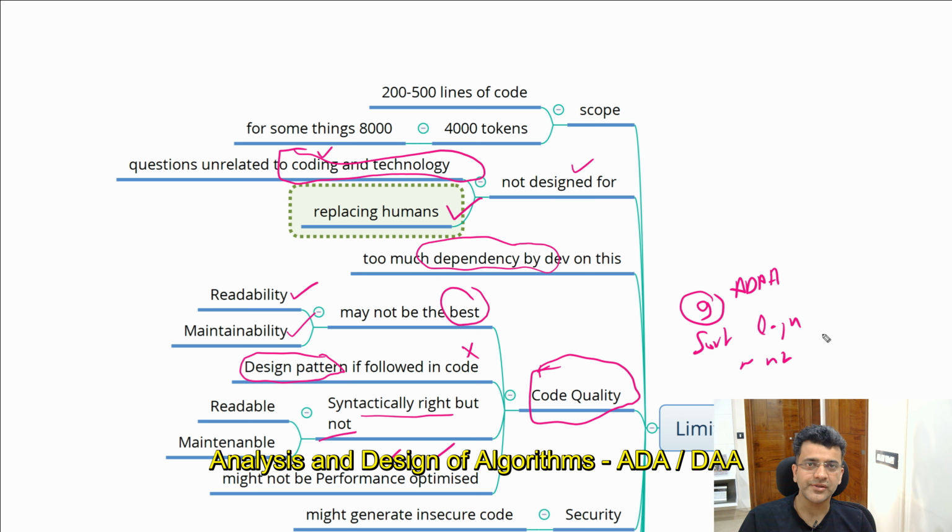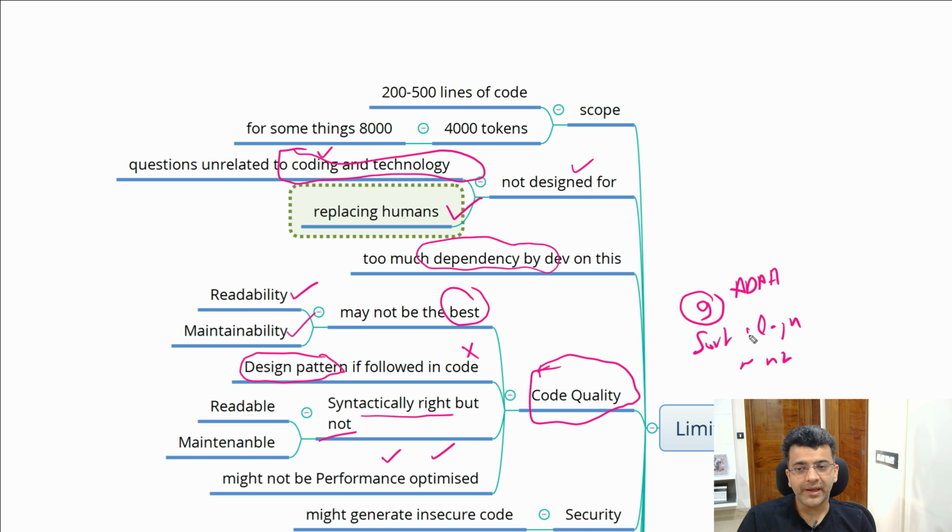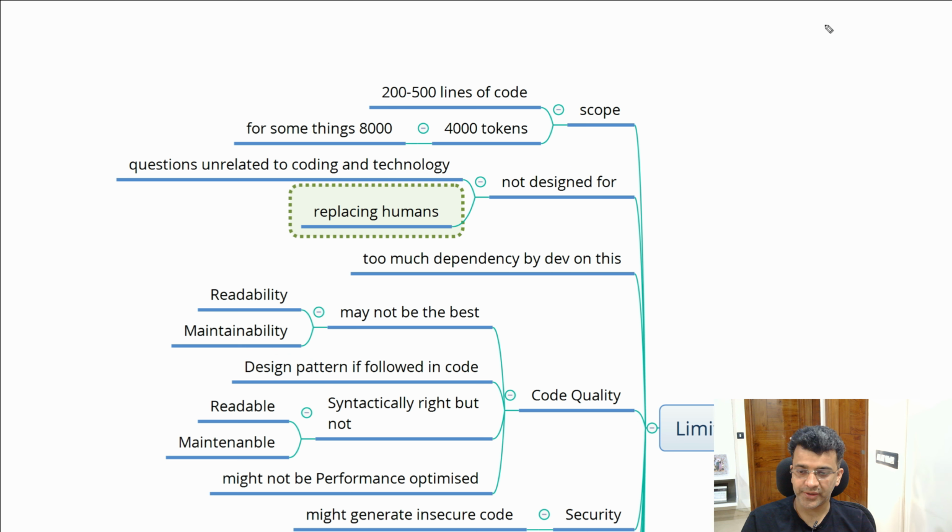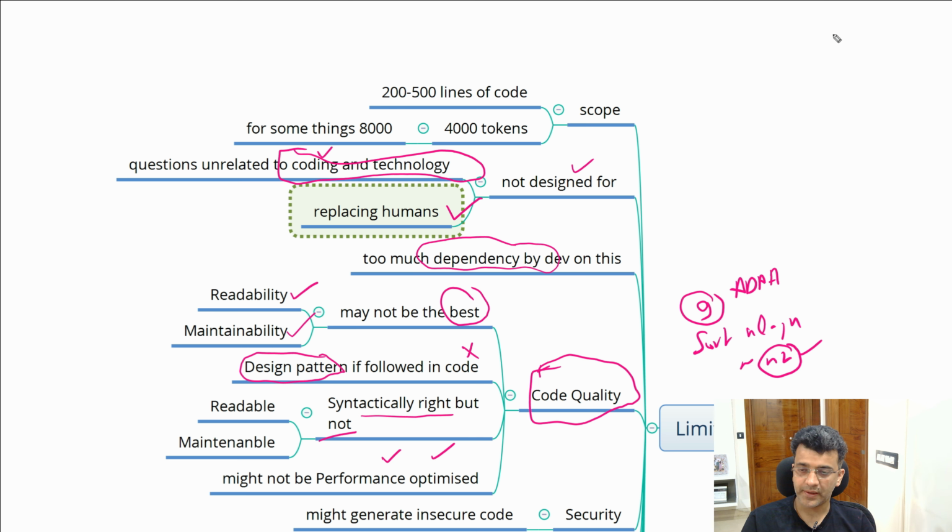Bubble sort, radix sort, quick sort, heap sort, all of that, right? So if you ask for a sorting algorithm, it might give you one, but maybe in your case, you need one which is n log n, right? Or it might give you one which is n square, which is not a good complexity, right? So you have to know all of these things, then only you can make the best use of it, right?